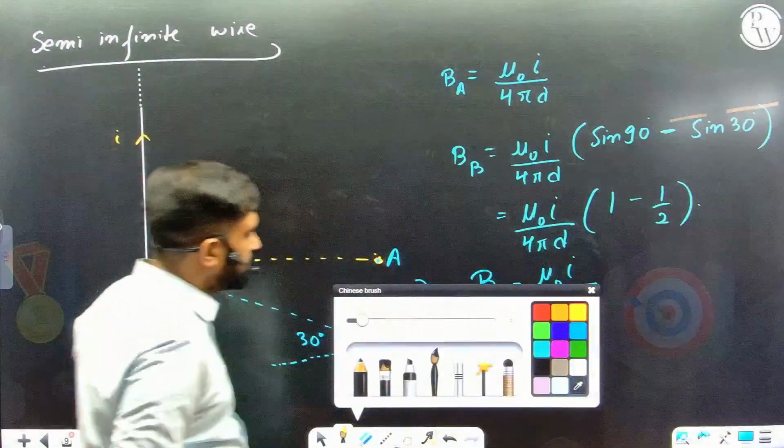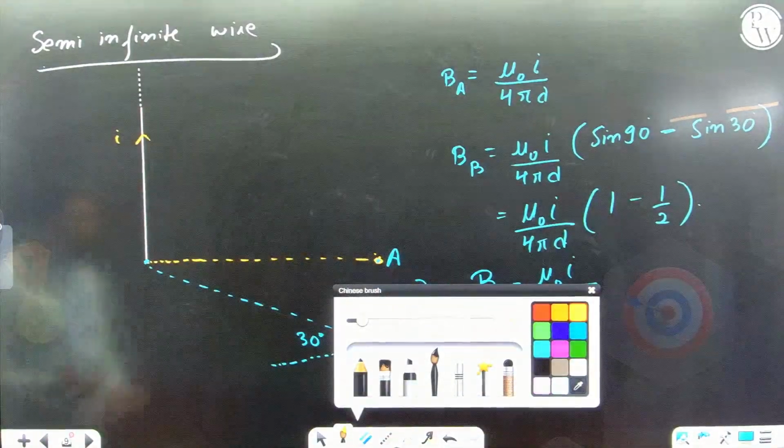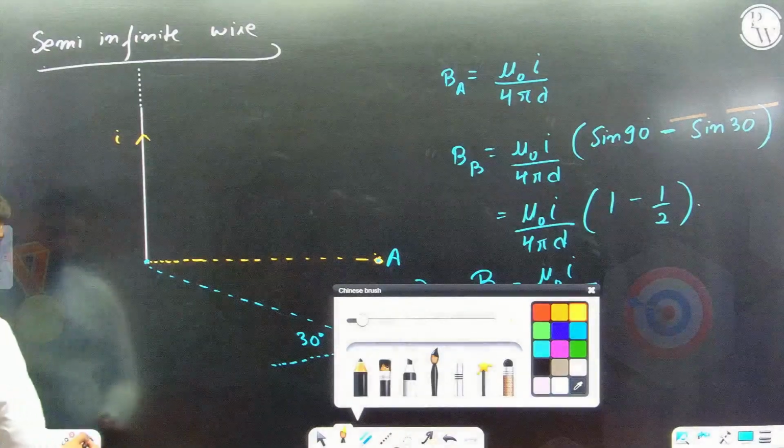Now let's take the other formats of the Biot-Savart law: an arc. Magnetic field due to an arc.